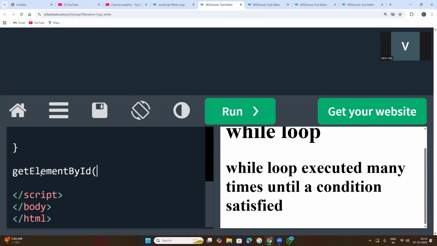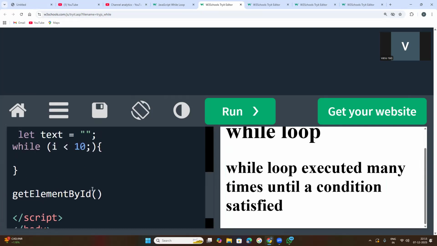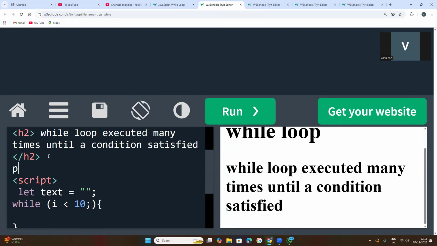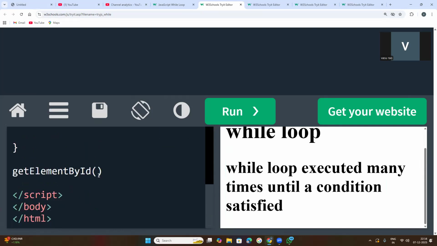Here I told you that an ID attribute we need to use. Where do I write that attribute? Inside of this paragraph section. This is the paragraph element, and the paragraph element is to be closed. Now one element we have created with a start tag and an end tag. Inside the start tag of the paragraph element, the ID is to be assigned a value. Now one ID attribute is assigned a value, and that value we need to pass to this method.